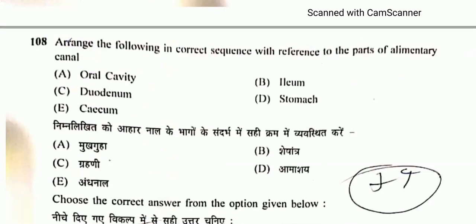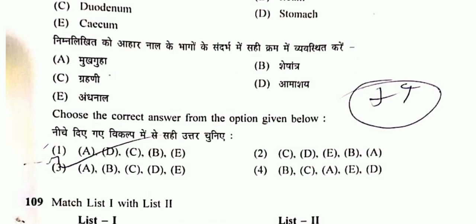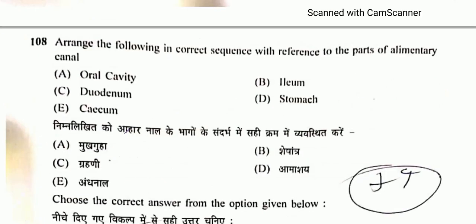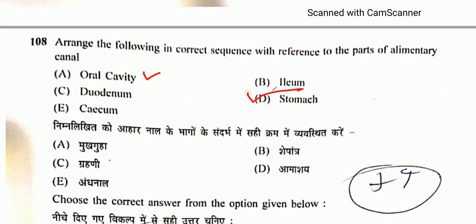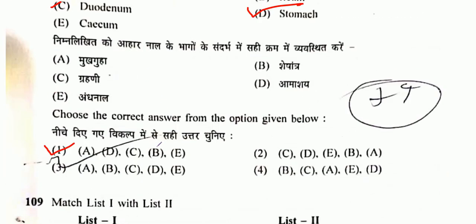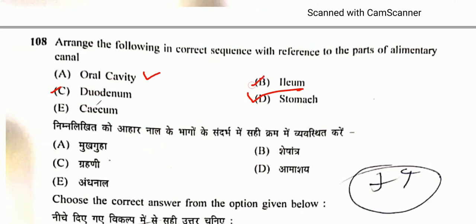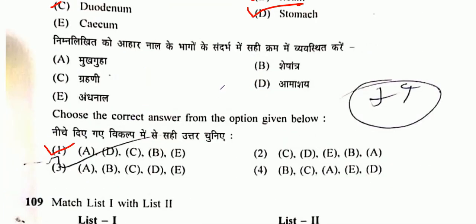Question number 108. Arrange the following in correct sequence with reference to the parts of the alimentary canal. So option 1 is the correct one. First A, that will be the oral cavity. Then option D, that will be the stomach. Then option C, that is the duodenum. Then option B, that will be the ileum, then the cecum. So option 1 is the correct one.